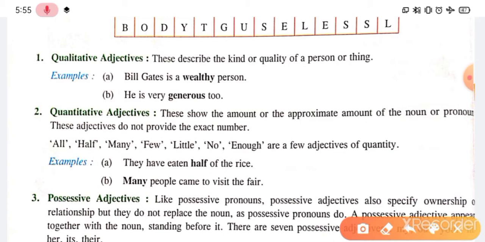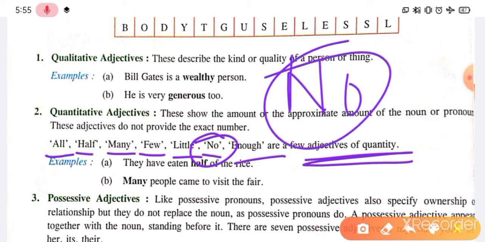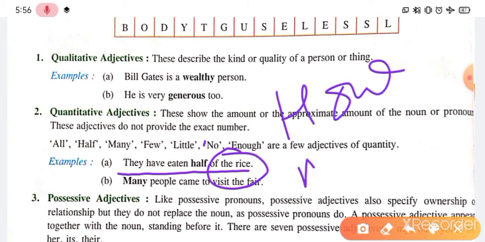And these adjectives could be all, half, many, few, little, no, enough, the few adjectives of quantity, right? And no is also an adjective, guys. I know no, right? See the examples we have. They have eaten half of the rice. So how much rice? Half. I gave you the clue word, that is how much, right? So how much? Half. So half is an adjective here.